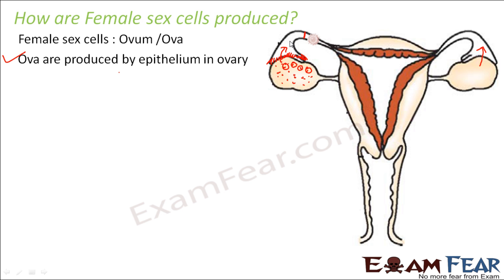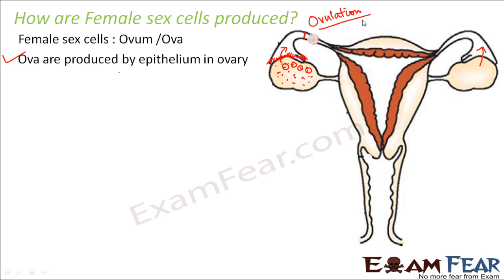This process of release of the egg from the ovary into the fallopian tube is called ovulation. Ovulation occurs every month in a female, but this process starts only when a female reaches puberty, and it continues till the female is in her reproductive phase.